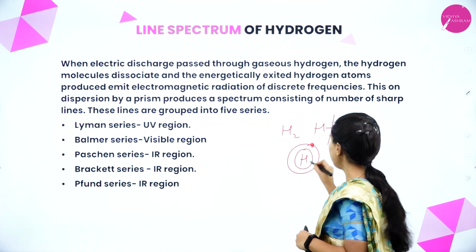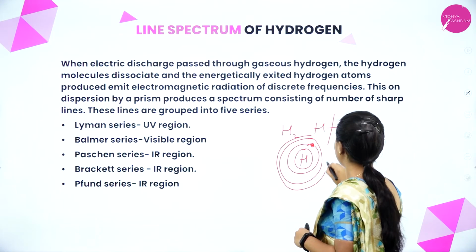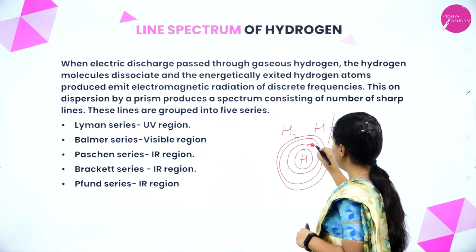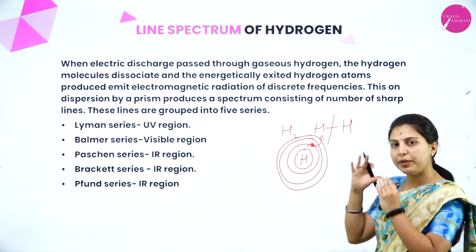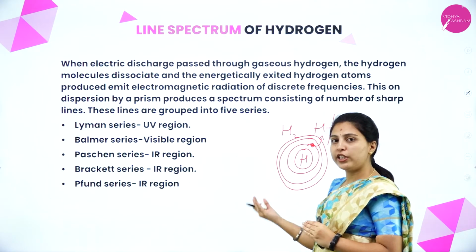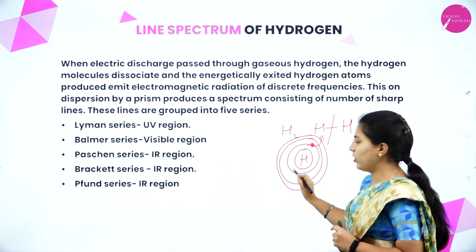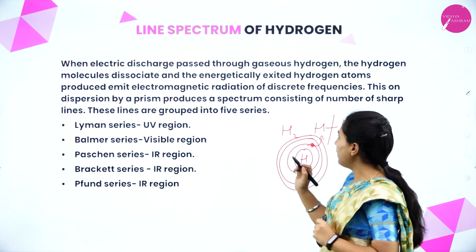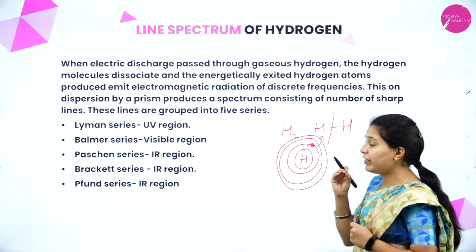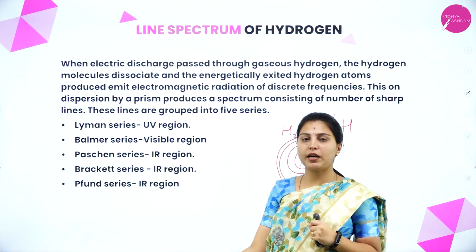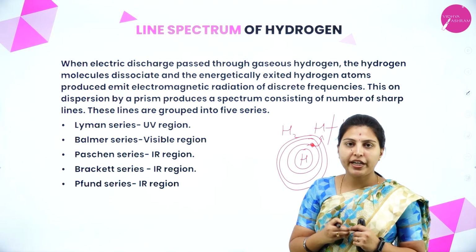That electron will want to be excited, and it doesn't want to stay in the same excited level, so it has to reach the ground level, that is the original state. That time it will emit some electromagnetic radiation of discrete frequencies. When it is coming back from the higher energy level to the original state, it will emit some radiations.